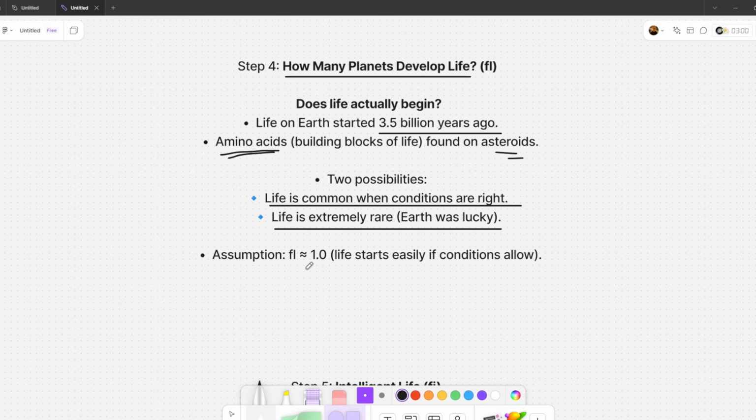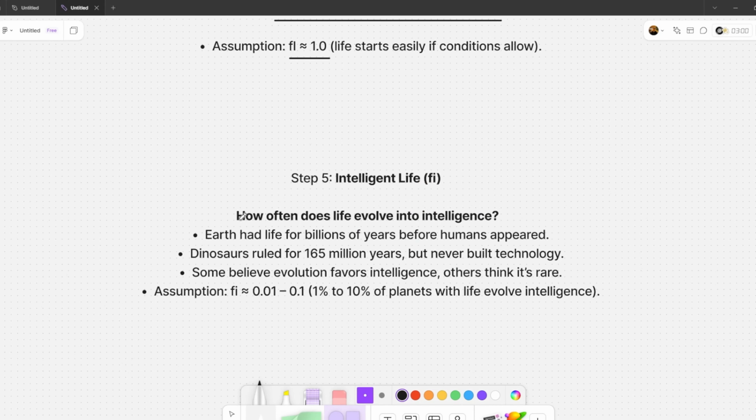For now, let's assume that if conditions are right, life forms easily, so we take fL ≈ 1.0. Step 5: How many planets develop intelligent life? So life starts, but how often does it evolve into something intelligent? Earth had life for billions of years before intelligent species appeared. Dinosaurs ruled for 165 million years, but they never built cities or spaceships. Is intelligence rare or just a matter of time?